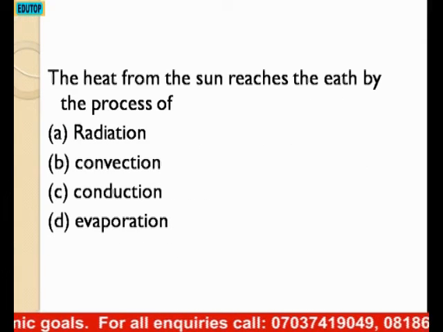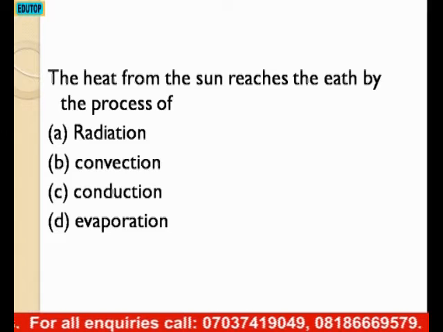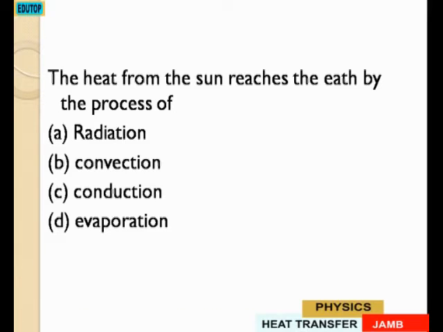Question number 4 says, the heat from the sun reaches the earth by the process of dash. A. Radiation, B. Convection, C. Conduction, D. Evaporation. The answer there is radiation. So the heat from the sun reaches the earth by the process of radiation, not convection, not conduction, not evaporation.